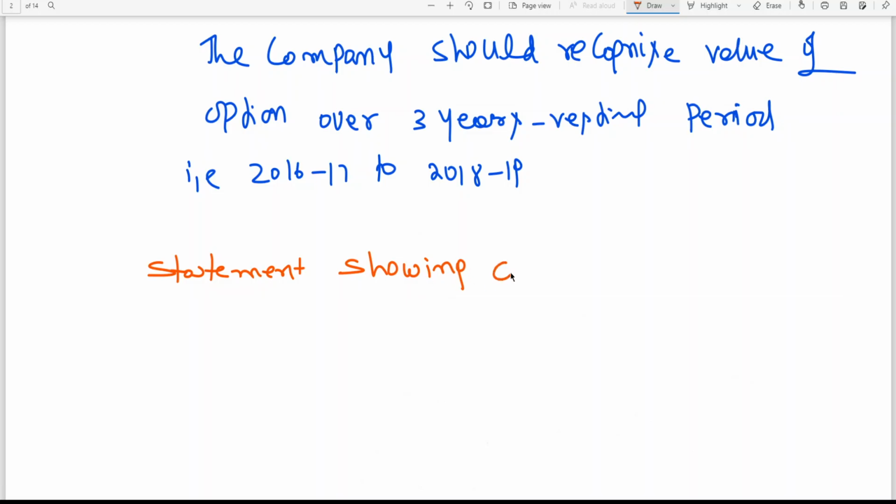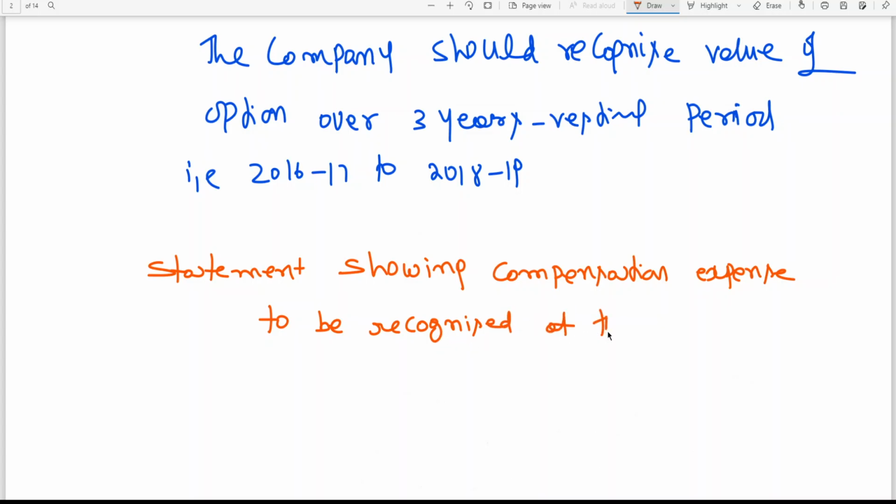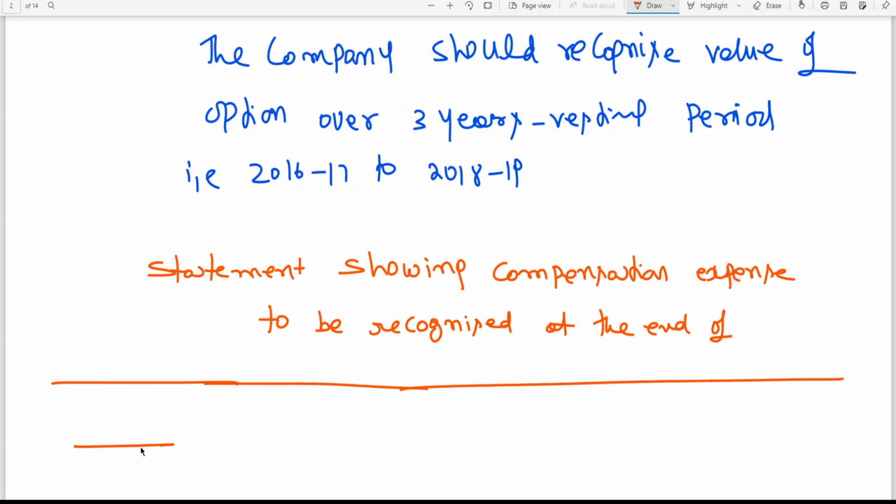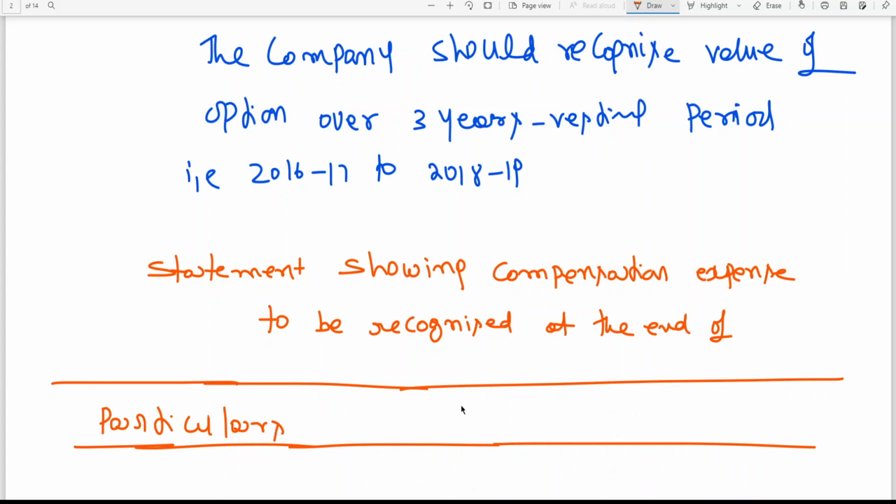Statement showing compensation expense to be recognized at the end of first year, second year, third year.